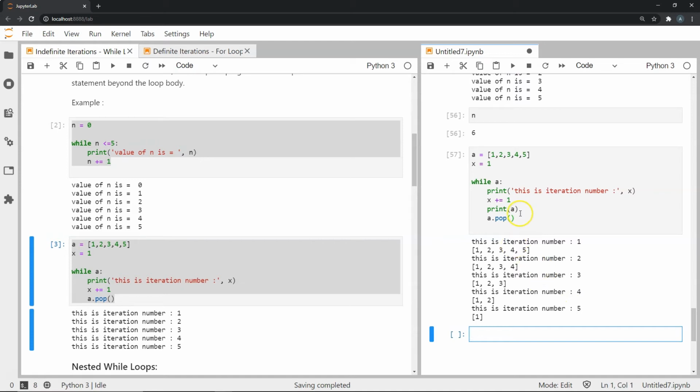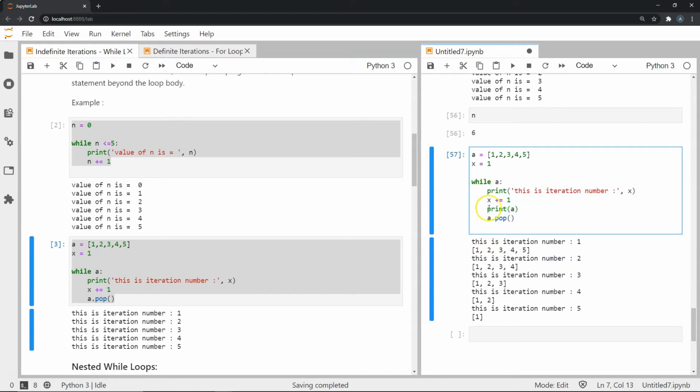As you can see, what is happening here is while A has elements, we are going to continue executing whatever is within the while statement. In the first iteration, obviously we have all of it, and it is iteration number 1. And as you can see, the list contains everything. Then I pop it. Then iteration number 2, it again has elements, but it has lost its rightmost element. And this keeps on happening until the list finally has no elements left. And once the list has no elements left, this expression while A evaluates to false, and we do not execute this anymore, and we leave the while loop.